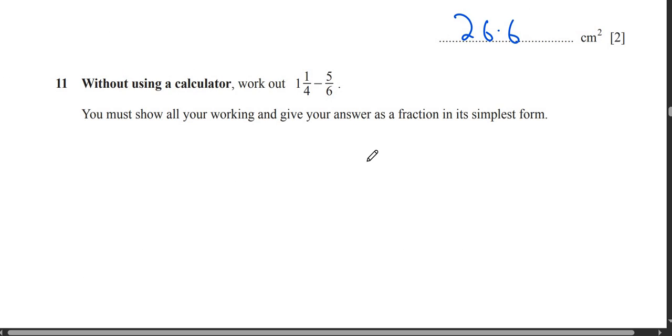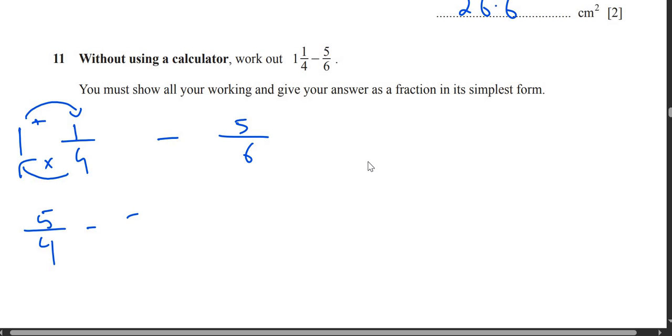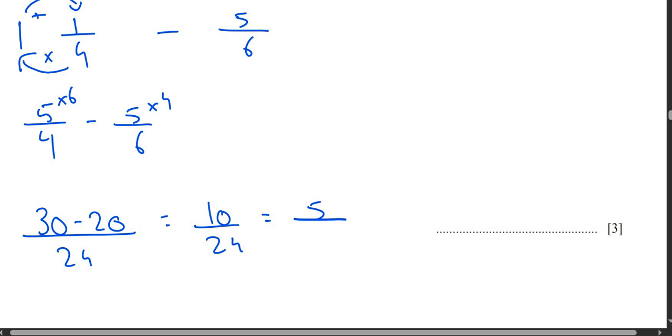Next question, without using a calculator. Very easy. 1 whole 1 upon 4 means that 4 will go up there and multiply. Then you will add this with the answer. So 4 ones are 4. 4 plus 1, 5. So this is 5 upon 4. Minus 5 upon 6. We already know minus 5 upon 6. Multiply this with 6. Multiply this with 4. Because we multiply with the opposite numbers. So 5 sixes are 30. 5 fours are 20. And 4 multiplied by 6, that's 24. So this becomes 10 upon 24. Divide both of them by 2. 5 upon 12. So your answer is 5 upon 12.